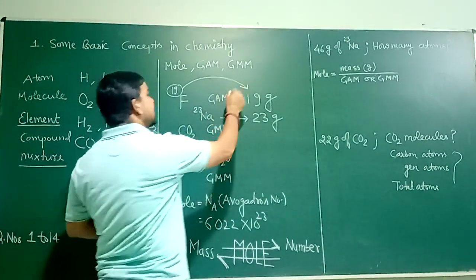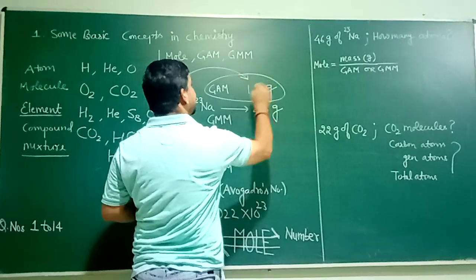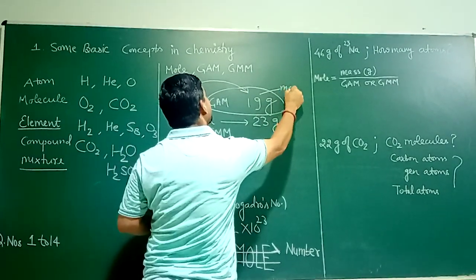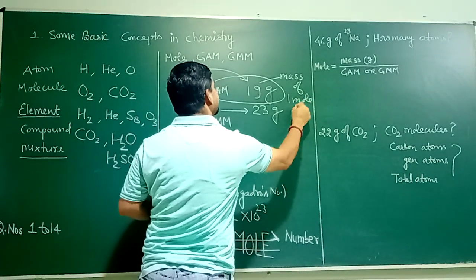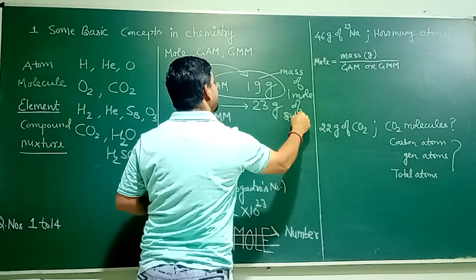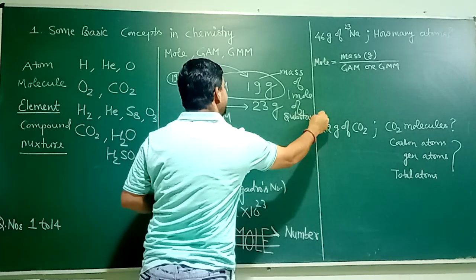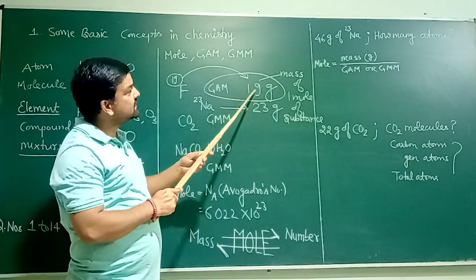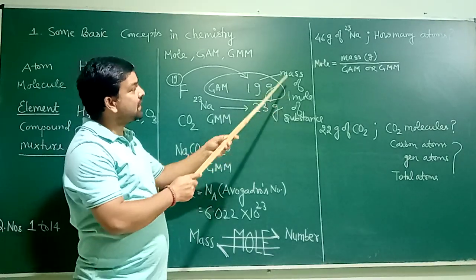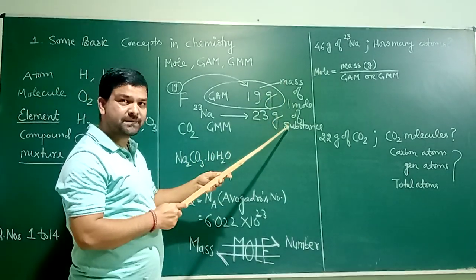What is the meaning of gram atomic mass? The answer is, it is the mass of 1 mole of substance. Now this substance may be an atom or it may be a molecule, but gram atomic mass is always equal to the mass of 1 mole of substance.